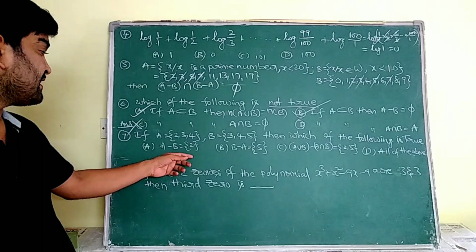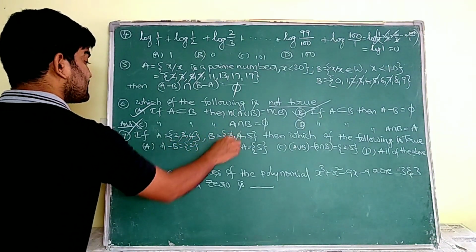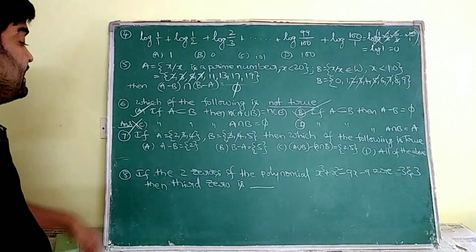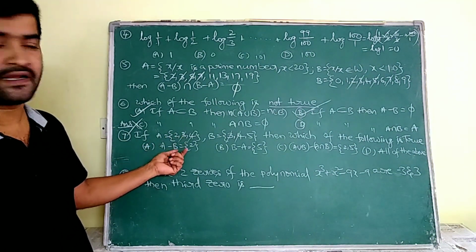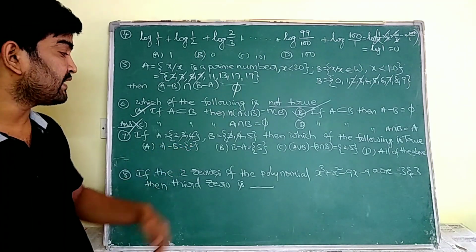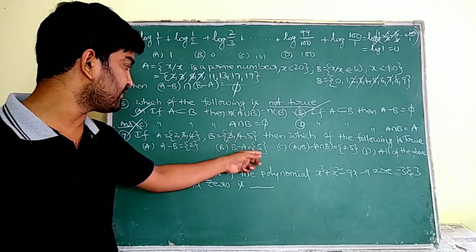See ma. A minus B means here we have to remove the common elements from both the sets. 3 and 4 are removed. A minus B means, I already told you, write the elements which were left in A. So here A minus B is equal to {2}. B minus A means the elements left in B. B minus A is equal to {5}.